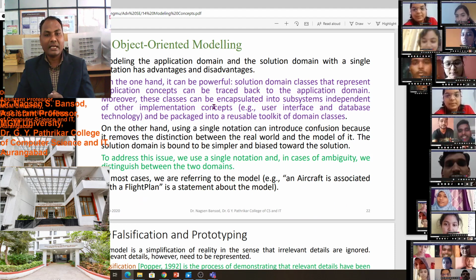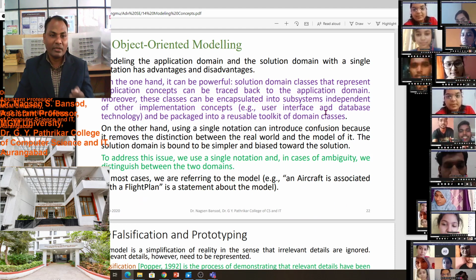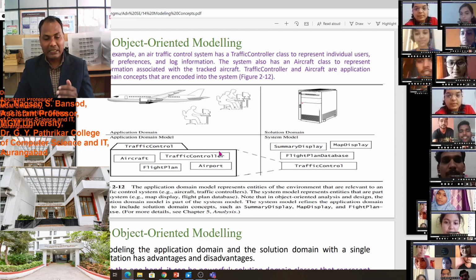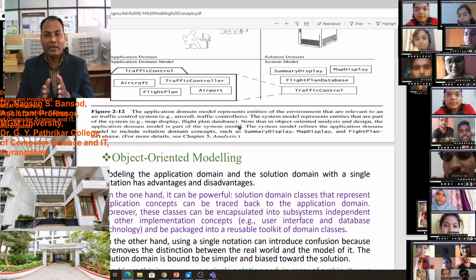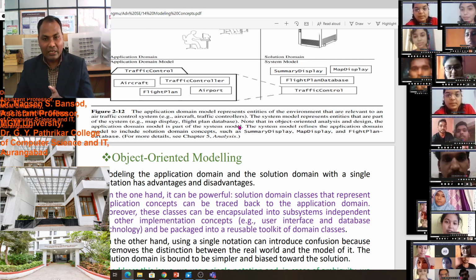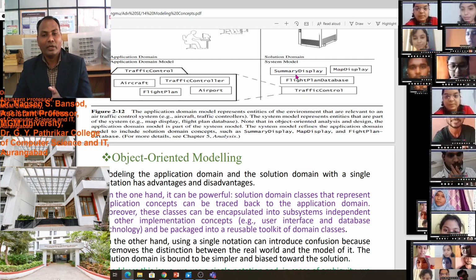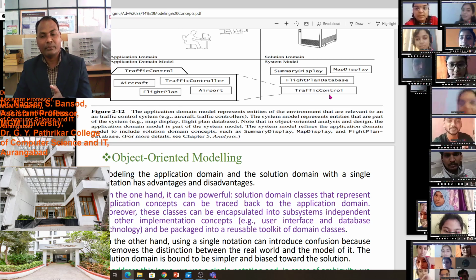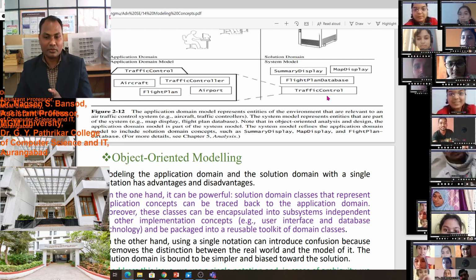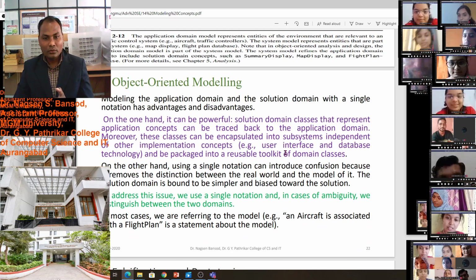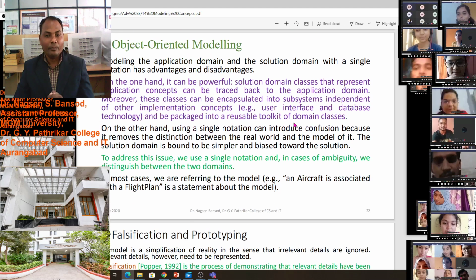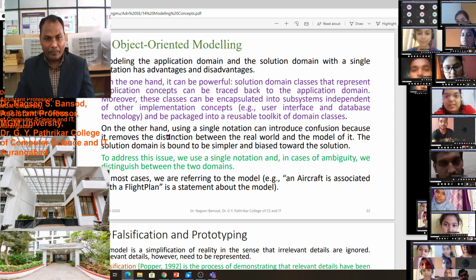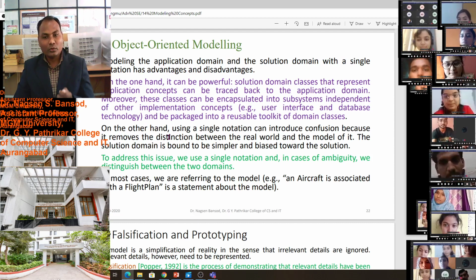Moreover, these classes can be encapsulated into subsystems independent of the implementation concept. For implementation, we have to make those classes independent, across the application domain as well as the system domain. Similarly, we make subsystems like summary display, map display, flight plan database, and traffic control.